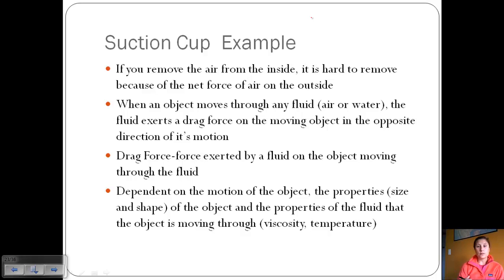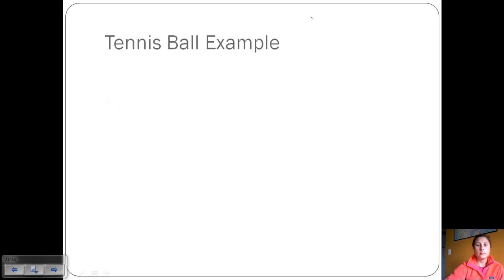So if your fluid is more viscous, it's going to be more difficult to move through it, and temperature also affects viscosity, so the temperature of the fluid is going to make a difference as well. Okay, so let's look at an example of a tennis ball and how this relates to drag force.